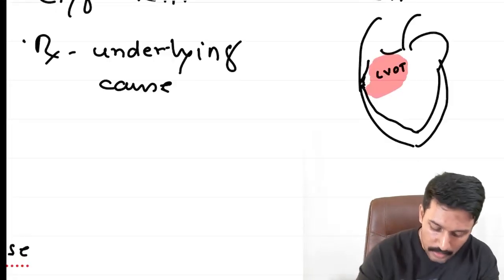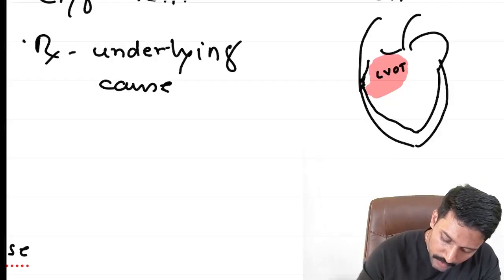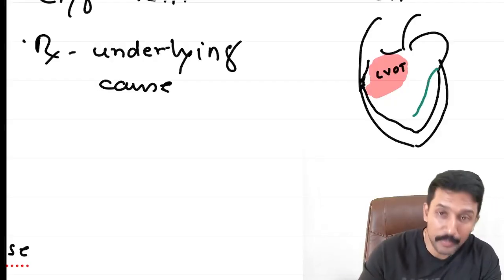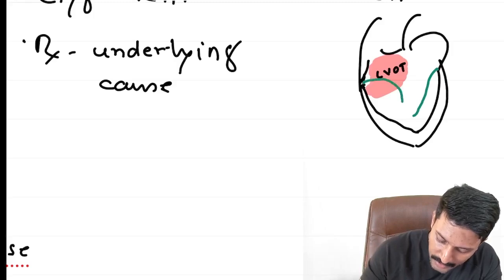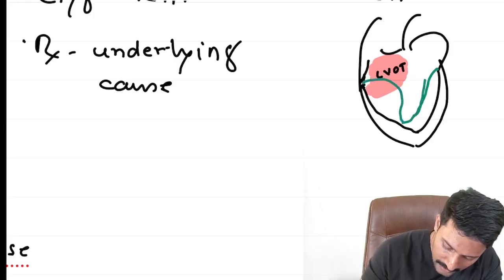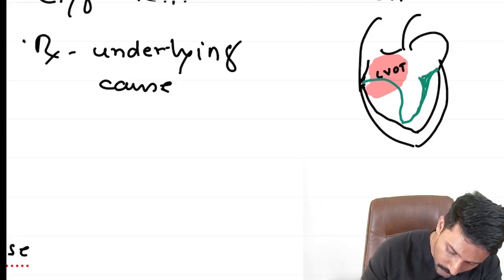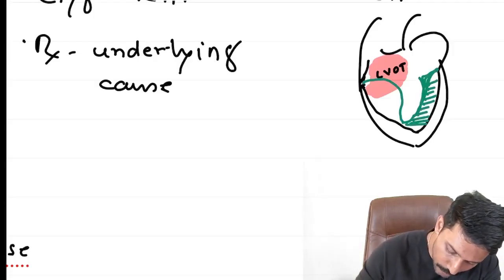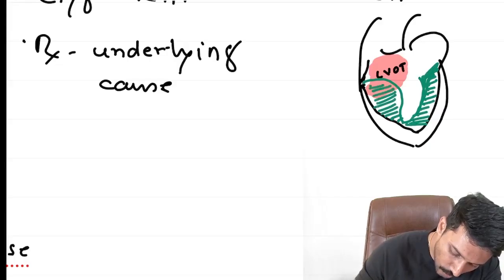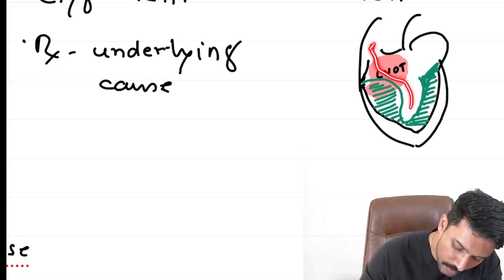What happens in hypertrophic cardiomyopathy is you start developing concentric LVH, muscle added inwards, but the interventricular septum becomes asymmetrically hypertrophied, and this asymmetric hypertrophy eventually creates obstruction of blood flow from the left ventricle to the aorta.